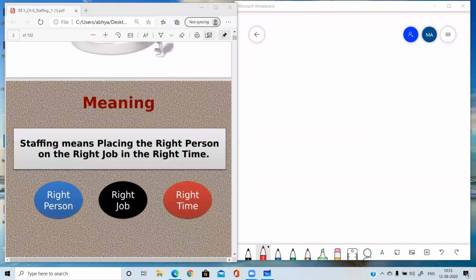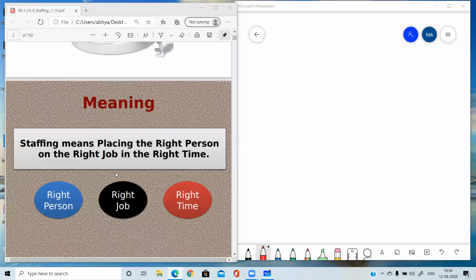Good morning, everyone. 12th class BST, chapter 6, staffing we were doing, and already we have done meaning and importance of the staffing. Please tell me, is the screen visible or not? Both the screens, PDF as well as whiteboard, both the screens are visible. Okay, so let's start.